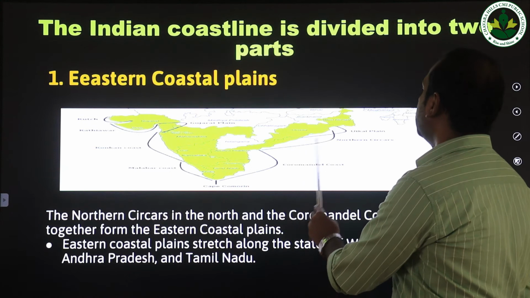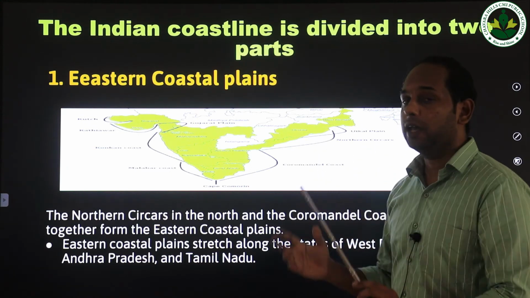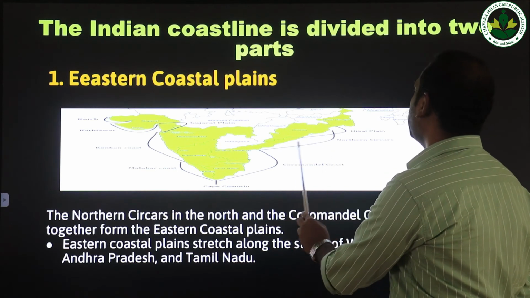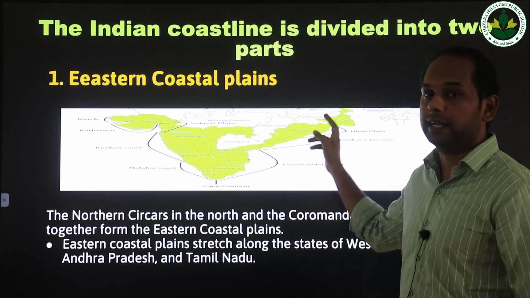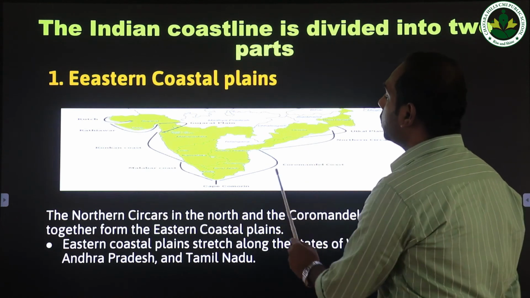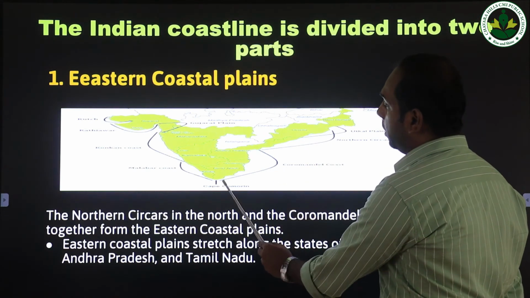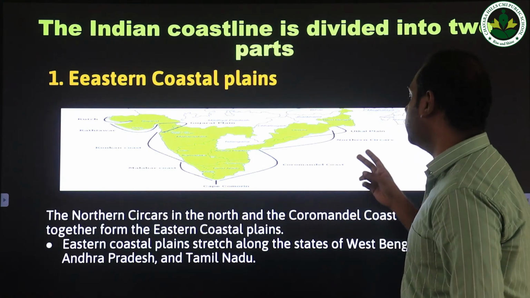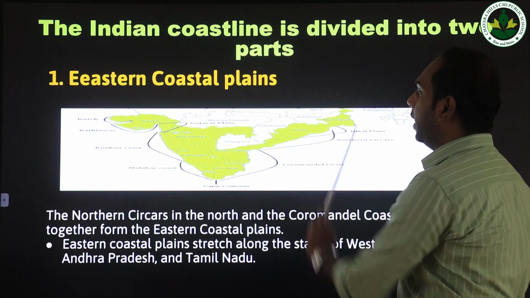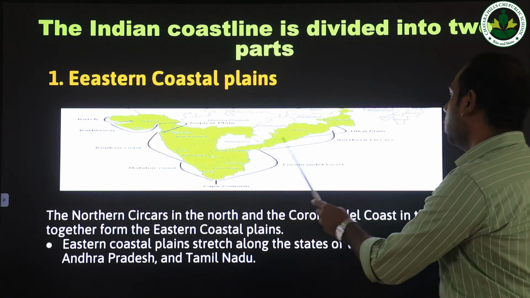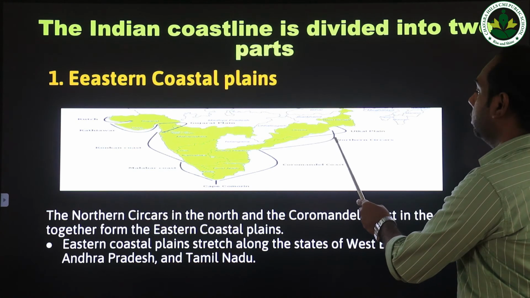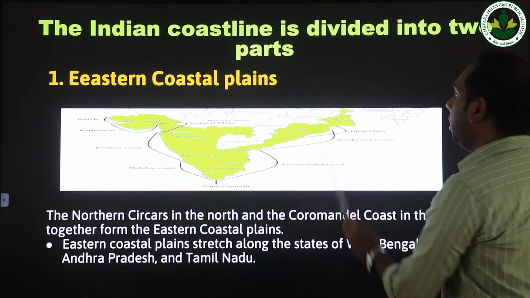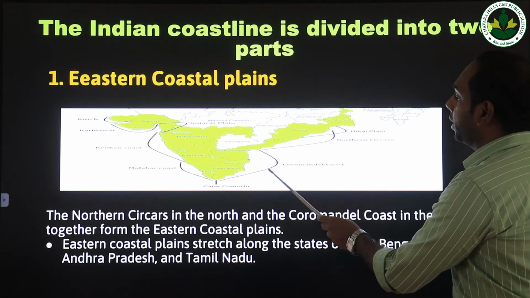The Northern Circars are the broader coastline which starts from West Bengal and ends in Andhra Pradesh. This part of the coastline is called what? Northern Circars. And the coastline which starts from Andhra Pradesh till Tamil Nadu is known as the Coromandel Coast. So these two coastal regions make what? The eastern coastal plain. The Northern Circars in the north and the Coromandel Coast together make what?